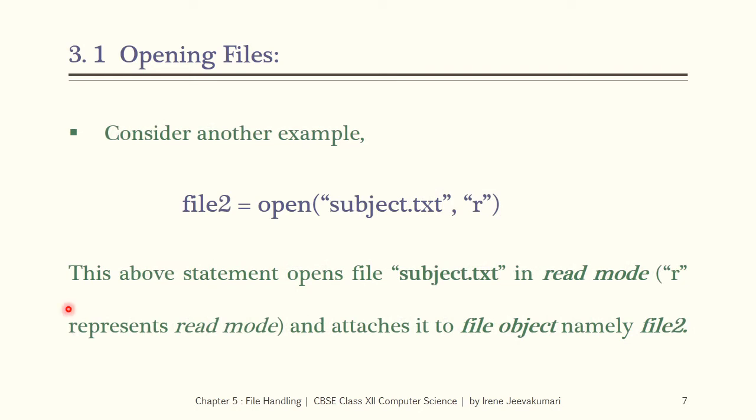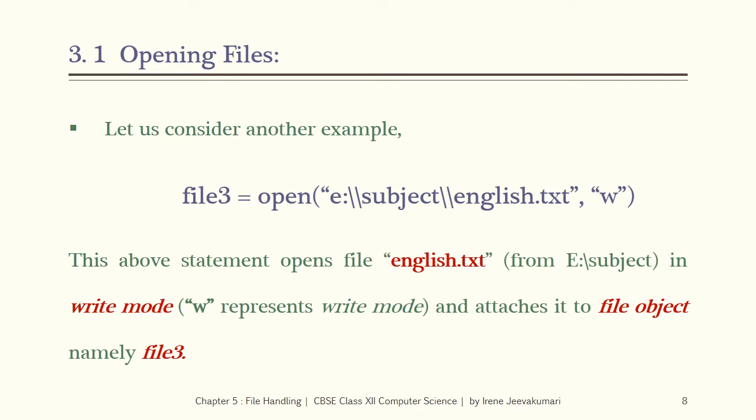Consider another example. File2 equal to open within parenthesis subject.txt within quotes, comma, r within quotes. This statement opens the file subject.txt in read mode, that is r represents read mode, and attaches it to a file object, namely file2. So here the file object is file2, name of the file is subject.txt and the mode is read mode. So this open function opens the file subject.txt in read mode and attaches it to a file object, namely file2.